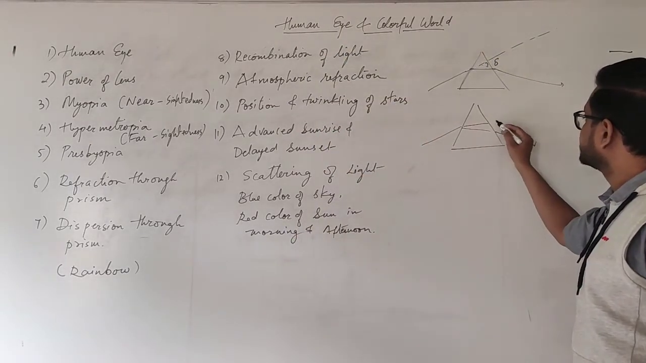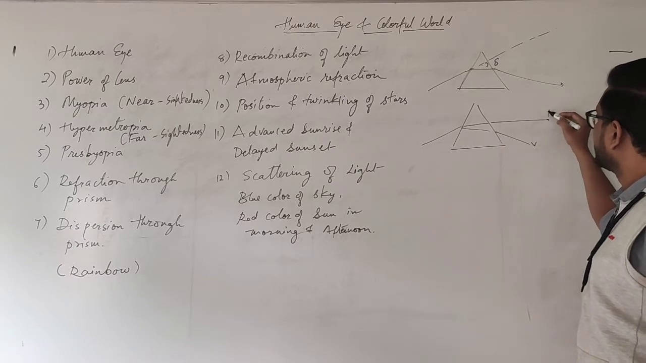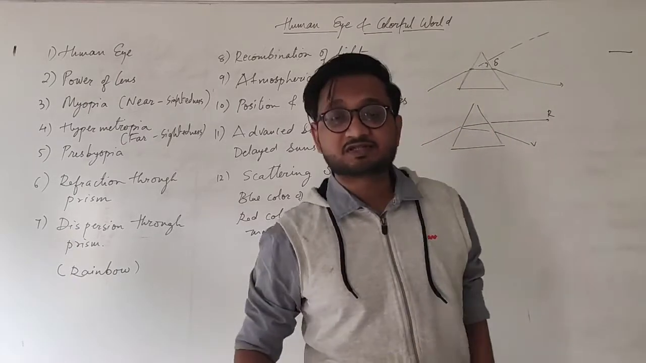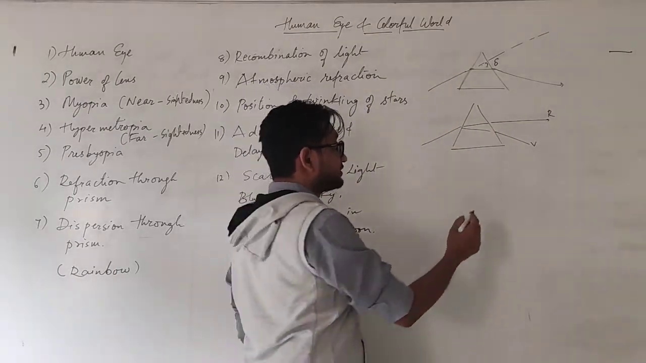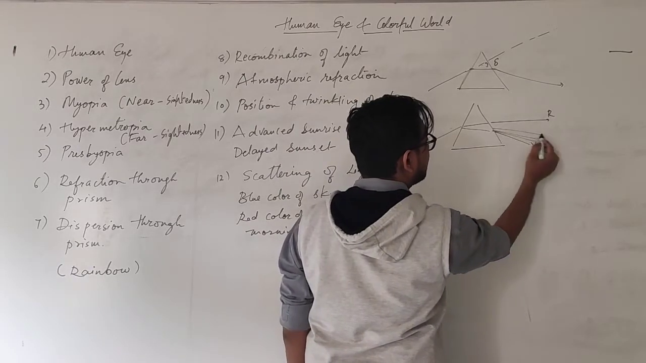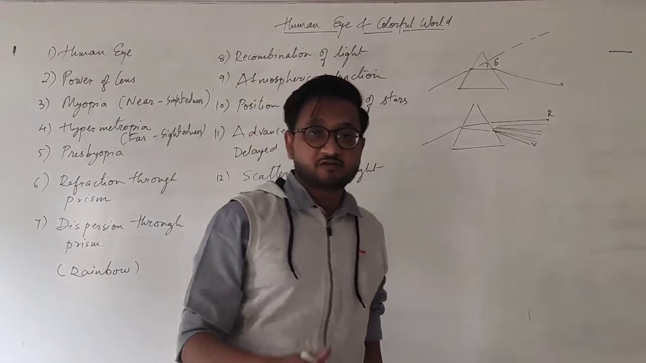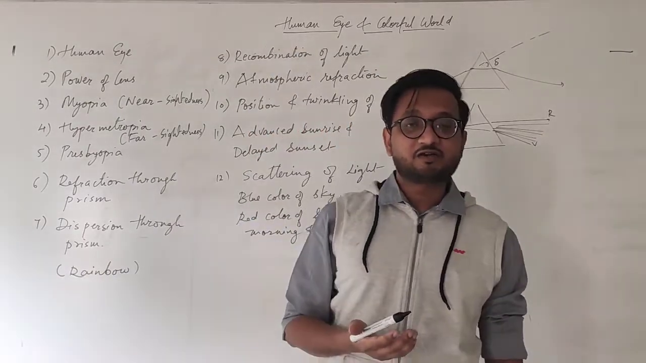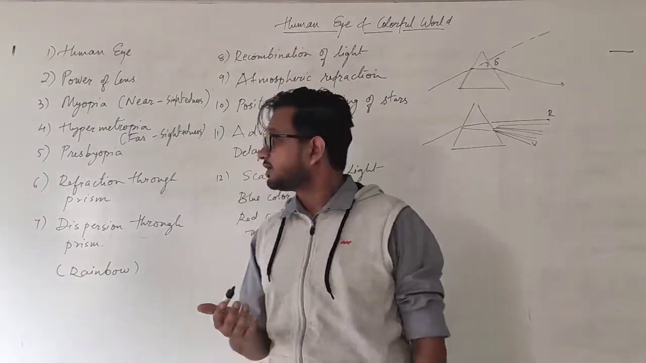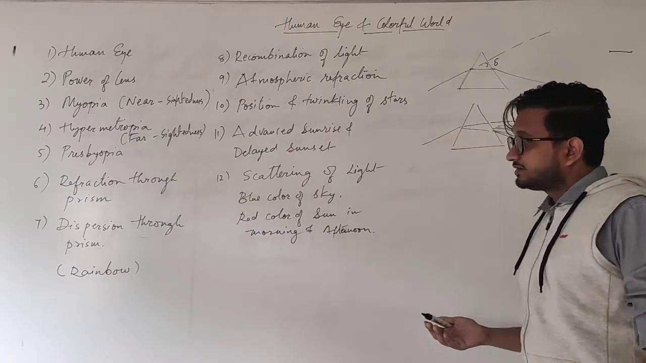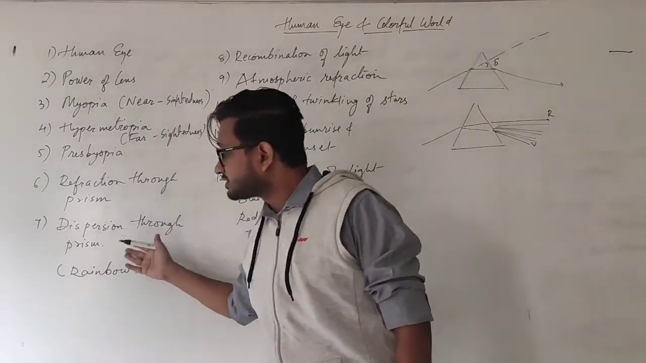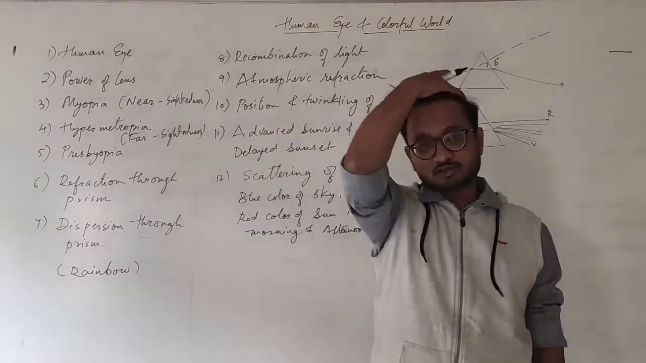So red refracts the least, and therefore it goes this way. The red color is over here. And this is how the VIBGYOR is formed: violet, indigo, blue, green, yellow, orange and red. All the colors refract differently because of their different wavelengths. Okay students?